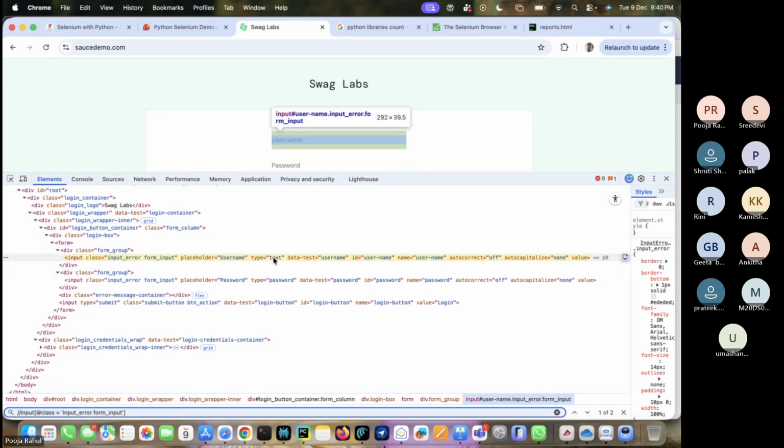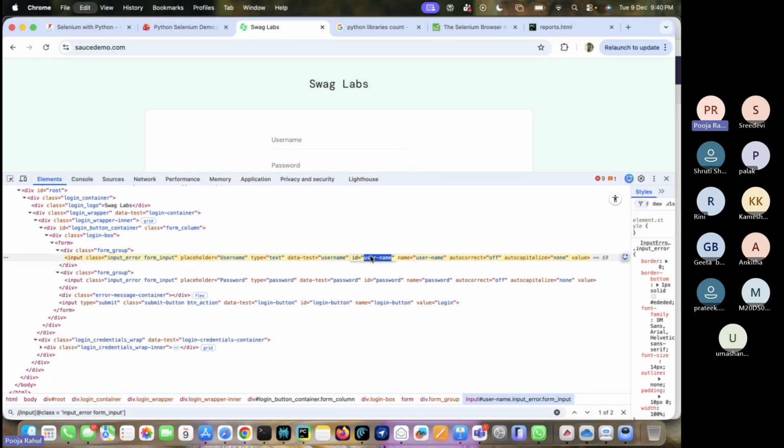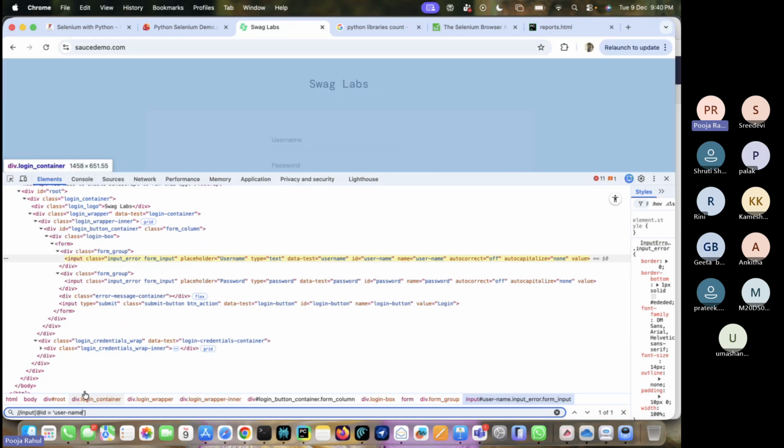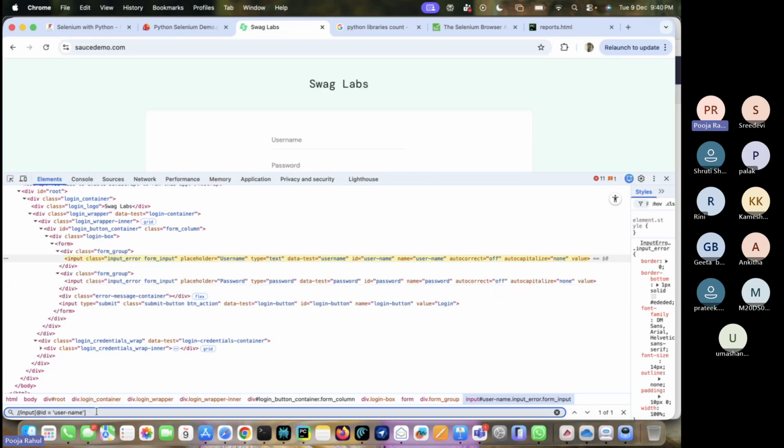Input will take the ID. This is XPath, guys. I am going to teach you in later sessions. This way, if you click enter, it will highlight here, so that we can take this as the XPath value. This way we can take the ID, name, class name, tag name, link text, those things. Okay, this is about the locator strategy.